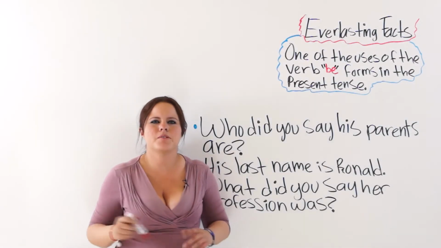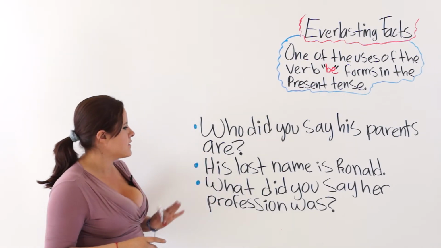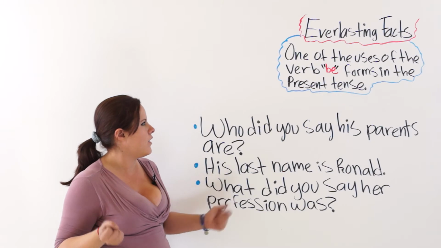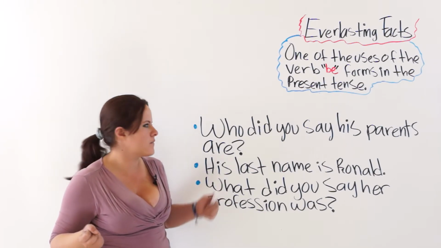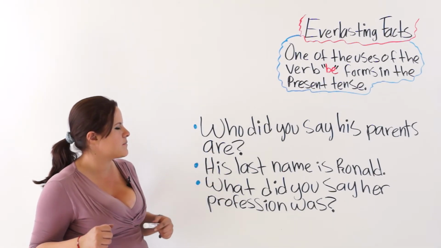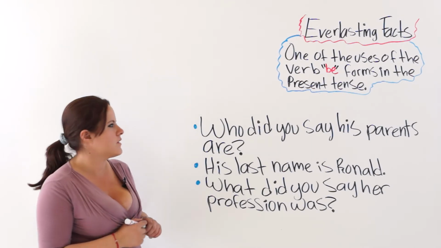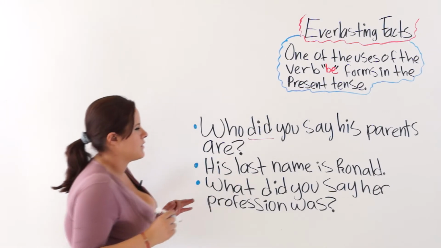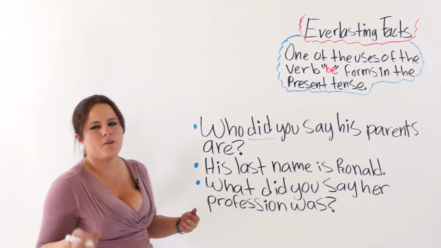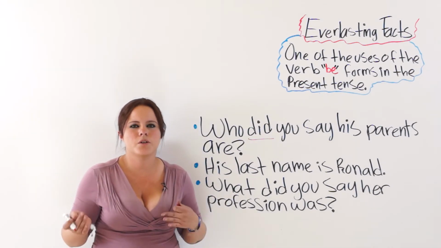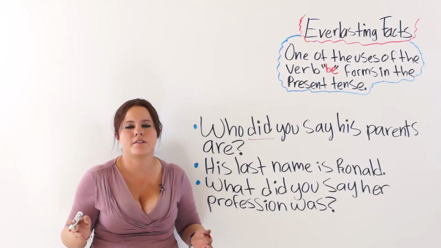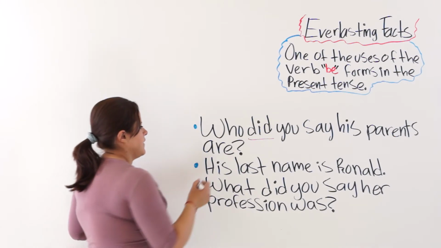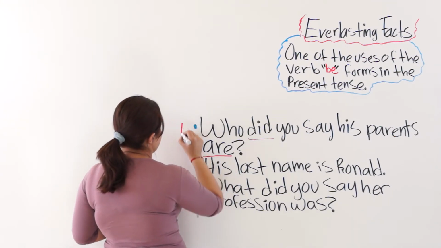Now I have more examples for you. One of these 3 sentences is wrong. They are all everlasting facts. The first one says, who did you say his parents are? Who did you say? We are using the verb do in past. His parents are, but his parents are, were, and always will be his parents. So it is an everlasting fact. That is why we used are, so this is correct.